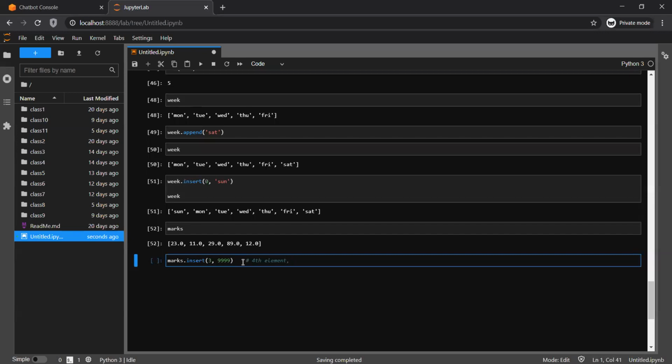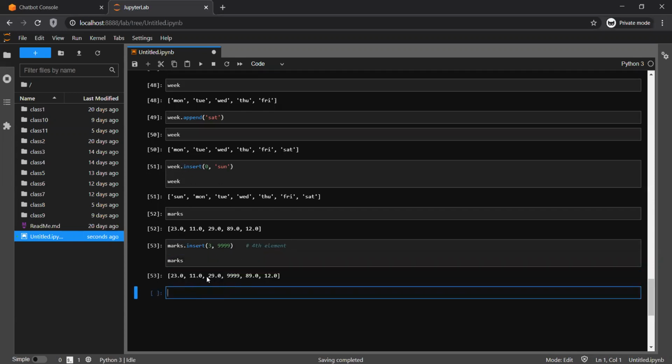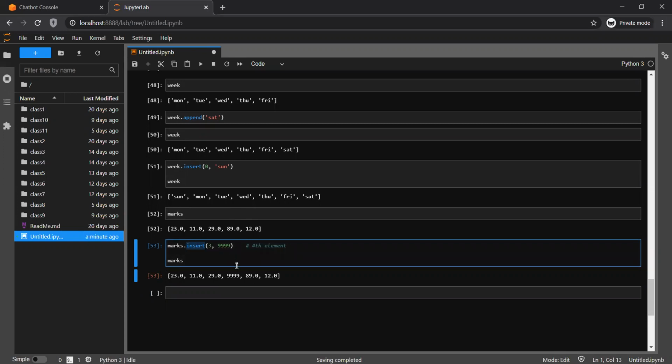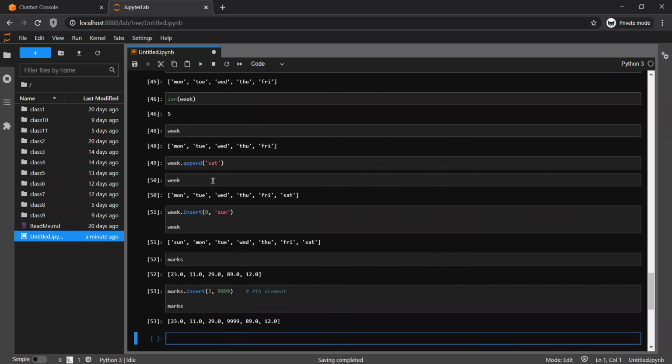Let's do that, and let me print here. So 0, 1, 2, 3, this is the third index, and the remaining values have been shifted. So insert works that way. Now we have seen two ways to insert data into a list.